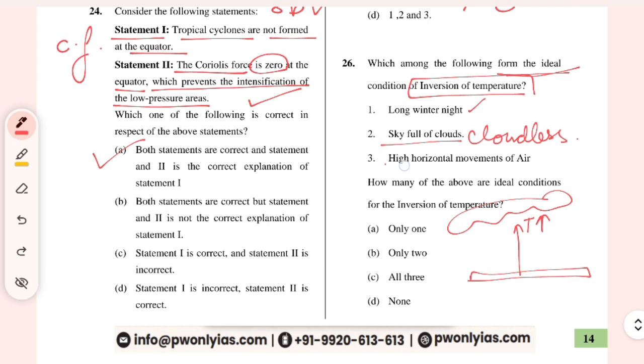High horizontal movement of air? No, there should not be any movement. There should be still air, a calm condition, a stable condition. And that is why there should be a high pressure region, for example, the polar regions where the temperature inversion is normal throughout the year, right?